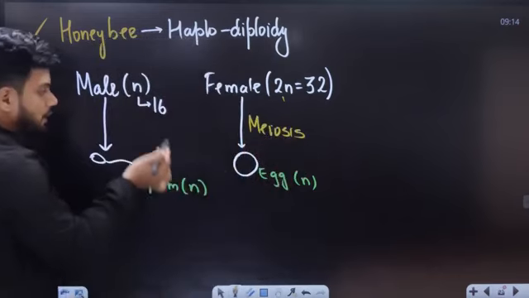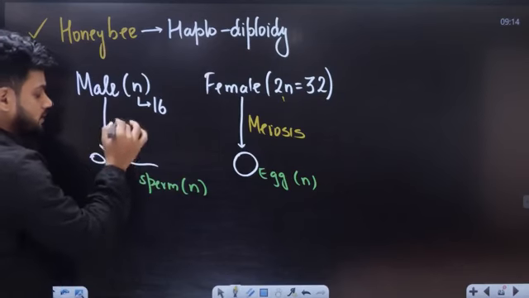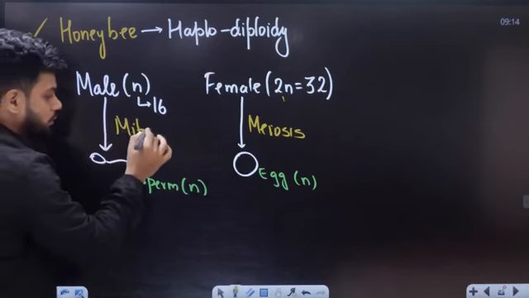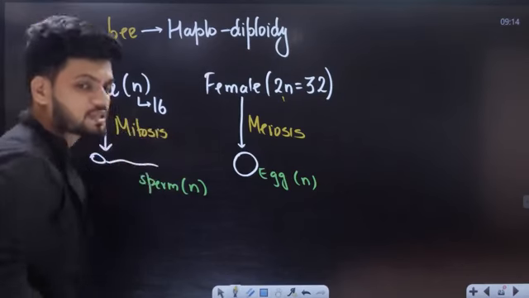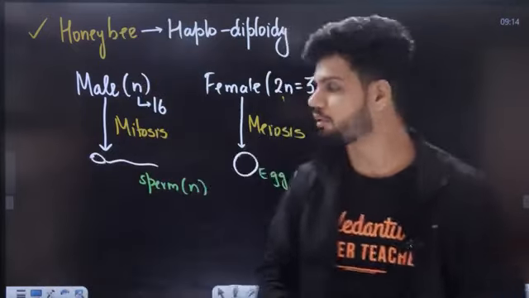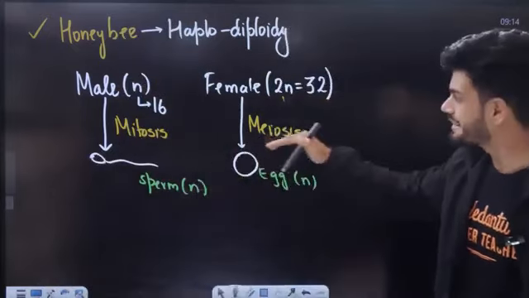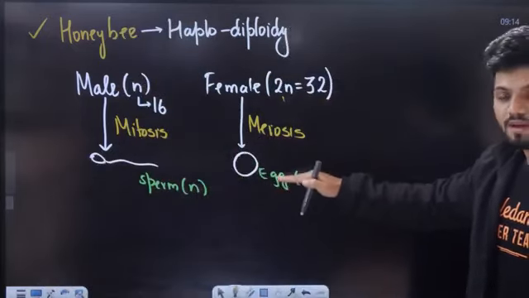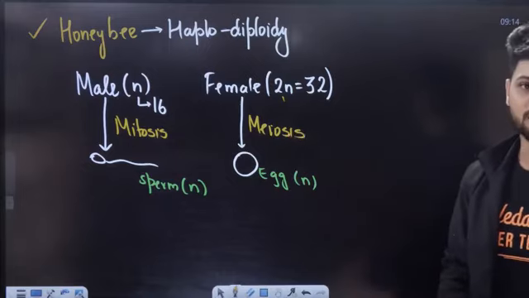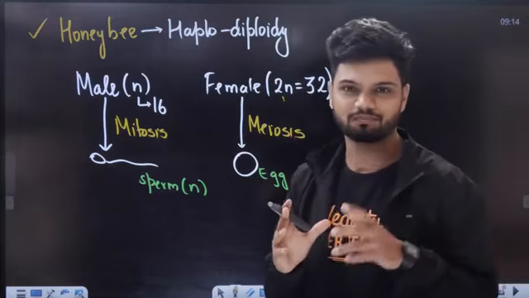Here, ploidy remains the same, n, so mitosis. This is what is very important to understand. In the case of your sperm production, it is with the help of mitosis. In the case of your egg production, it is with the help of meiosis. Now finally we have the gametes here, sperm and egg.